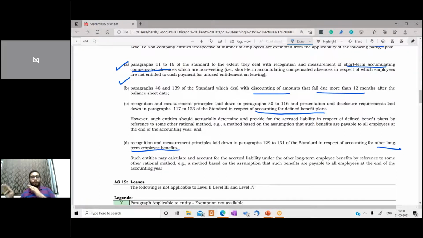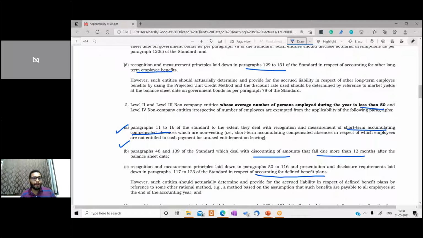Now that was for level 2 and level 3. For level 4, irrespective of the number of employees, all these exemptions are applicable. For level 2 and level 3, if it is more than 50, then in some of the cases it's the projected unit credit method. If it is less than 50, then you can use some rational method.